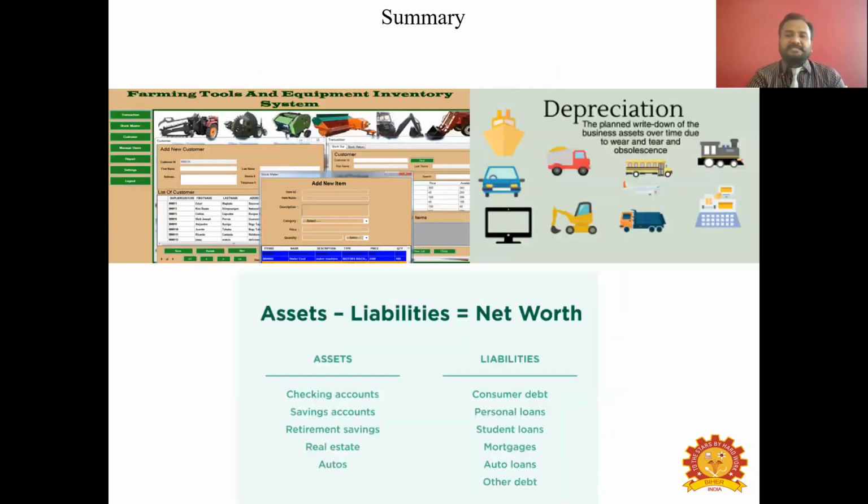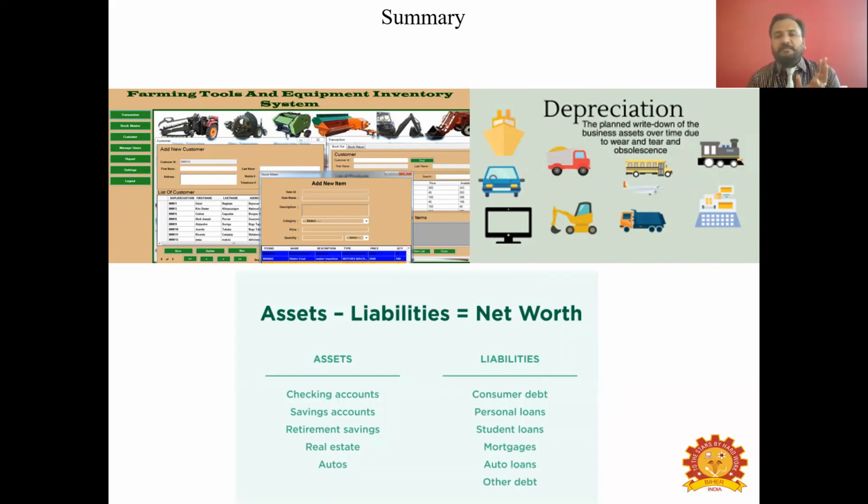So to summarize this particular lecture, we have seen what is farm inventory, what are the things that are included inside a farm inventory, how to evaluate the items that are included in a farm inventory, starting from land, buildings, equipment, other assets, tools and equipment, sickles, chemicals, and saleable items that are harvested from your farm unit, etc. And then to make valuation of these assets, you need to know what is depreciation, and how to calculate depreciation for different assets, etc. We have discussed.